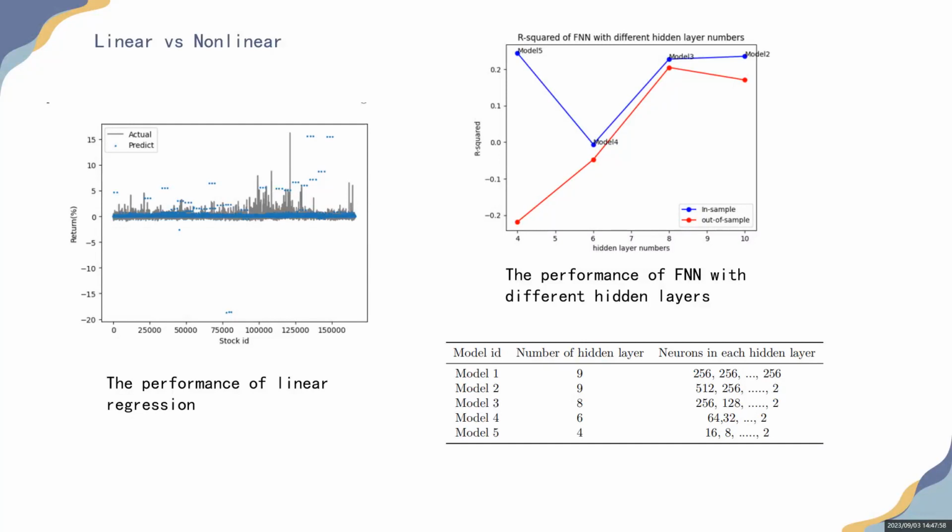I tried the FNN with different hidden layers, and I found Model 3 is the best. It has 8 hidden layers. We can see from the right picture that the R-squared of Model 3 is about 0.2 for both the training and test set. It can also prove that the relationship between the characteristic and the return is nonlinear.